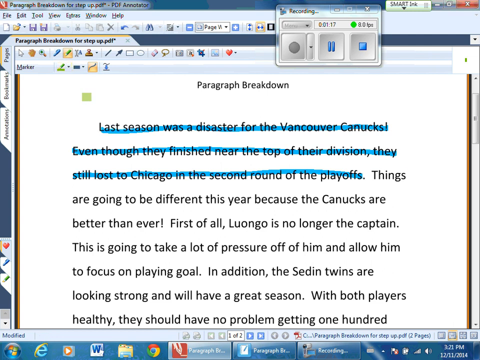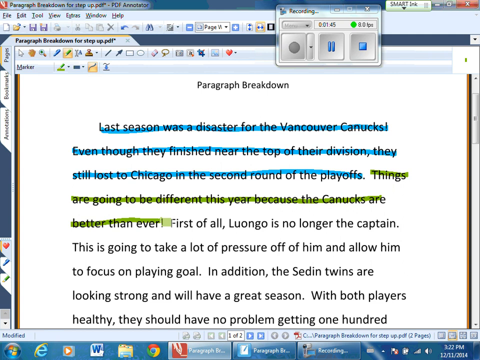It says, things are going to be different this year because the Canucks are better than ever. So now the author has actually come right out and said that this paragraph is going to be about how things are going to be different because the Canucks are going to be better than ever. So it's going to be giving us reasons why things are going to be different this year, and hopefully avoid the disaster from the previous season.